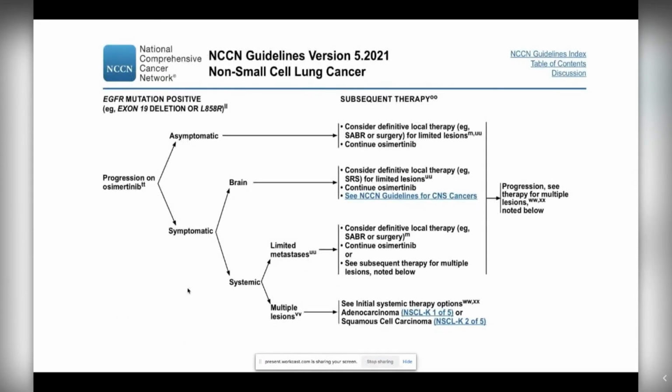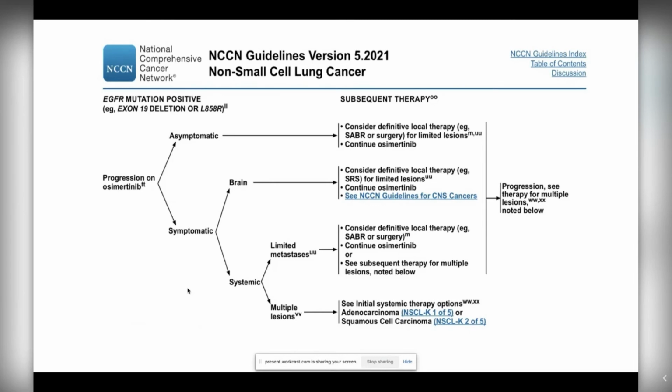I'm showing you here the NCCN guidelines, and specifically for osimertinib in the NCCN guidelines, as you can see here, for patients who have limited sites of progression, as you can see at the top, you can consider definitive local therapy such as radiation or surgery for limited lesions and then continue osimertinib.